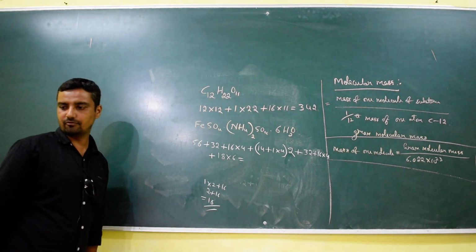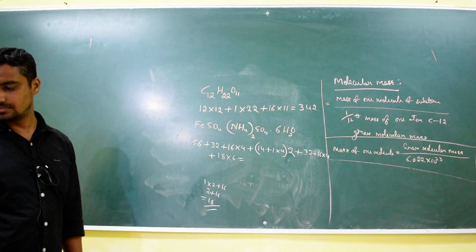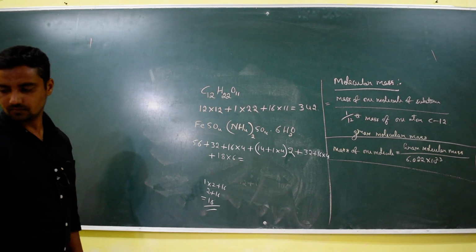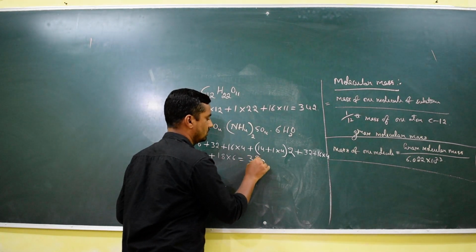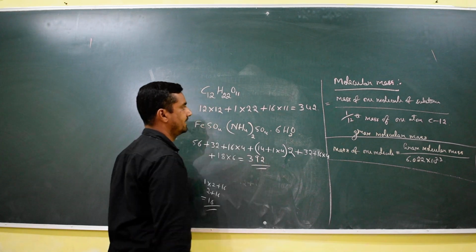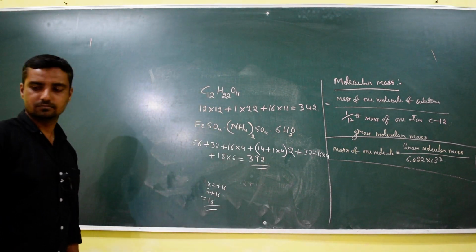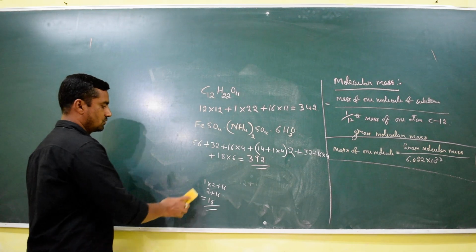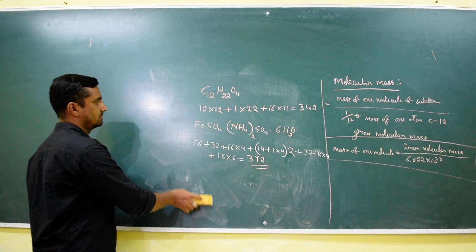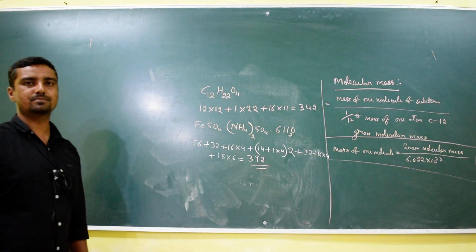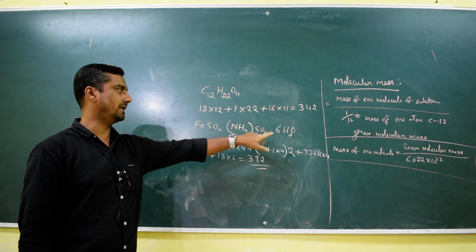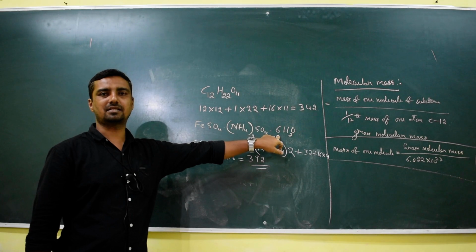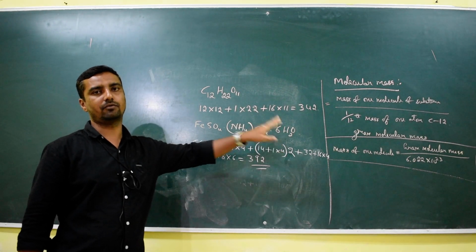If I simplify this, the answer is 392. Understood, right? This one is called Mohr's salt: ferrous ammonium sulfate hexahydrate, ferrous sulfate, ammonium sulfate, and hexa means 6, hexahydrate.